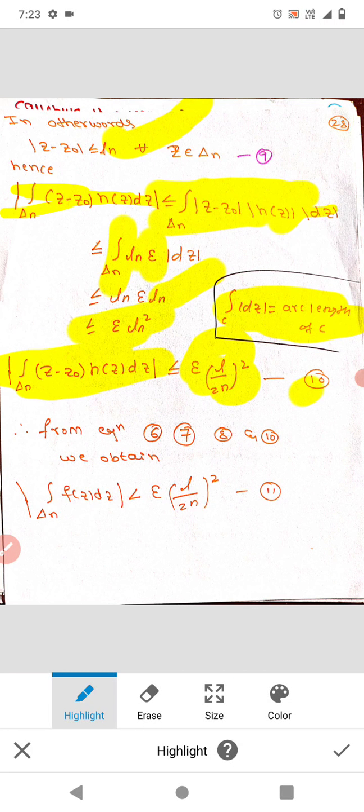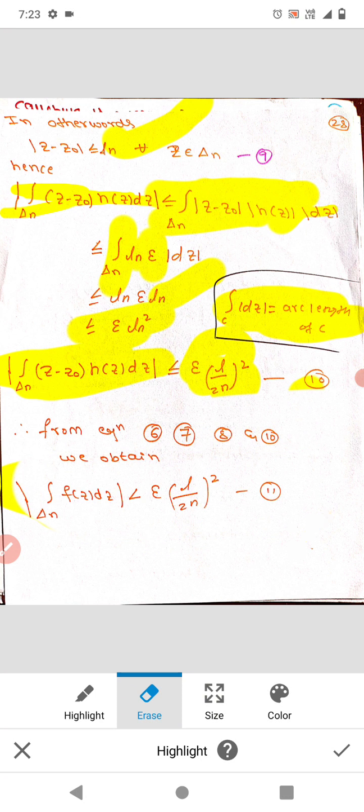So taking this as equation 10, from equations 6, 7, 8 and 10 we obtain this inequality: modulus of the integral over delta n of f of z dz is less than epsilon into (l by 2 to the power n) whole square, and we take this as equation 11.